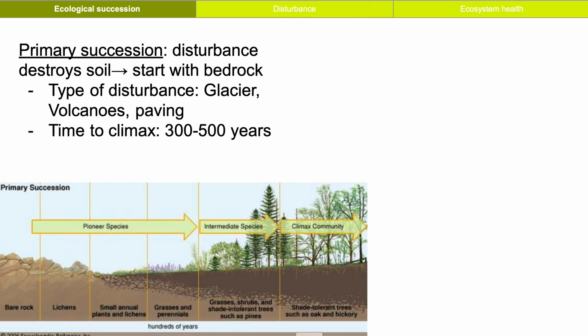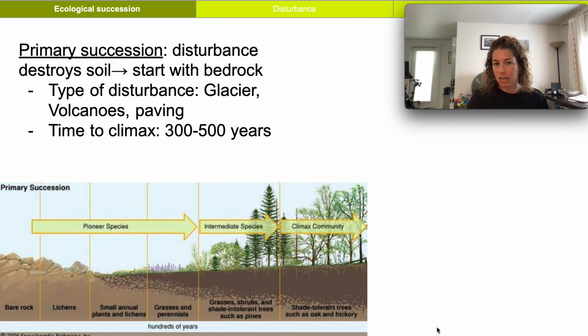How does primary succession differ from secondary succession? So primary succession is a type of disturbance that completely gets rid of the soil. So you're left with bedrock. Hard for most organisms to live there, so we need lichens and maybe small annuals to start breaking down the rock before you can get soil where other plants can live.